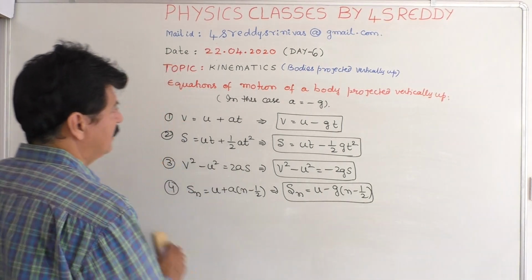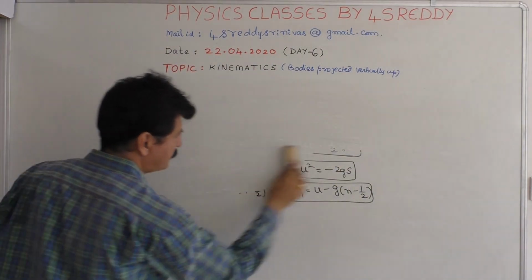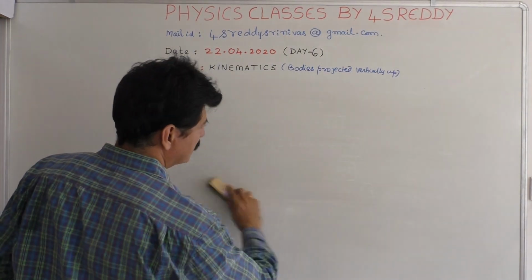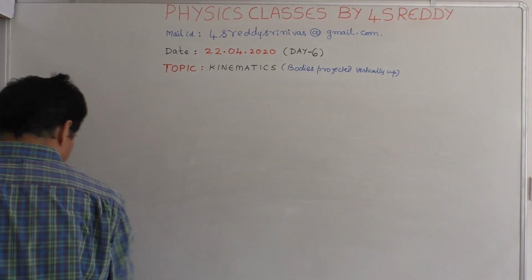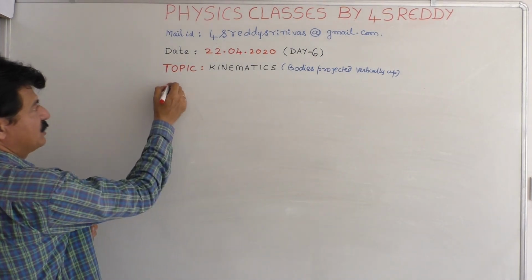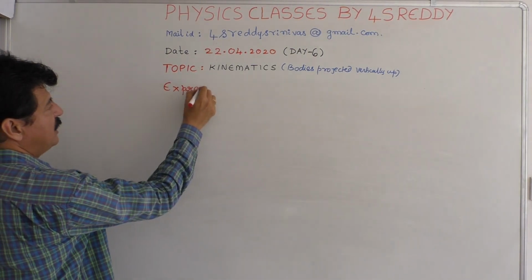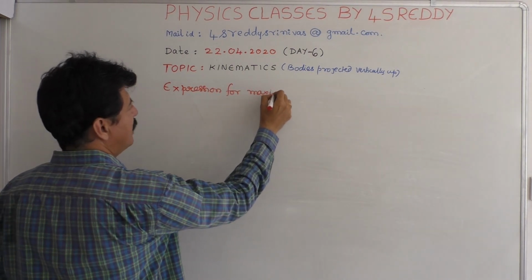Once you have the idea of this, what is the expression for the maximum height reached? So first is the expression for maximum height.